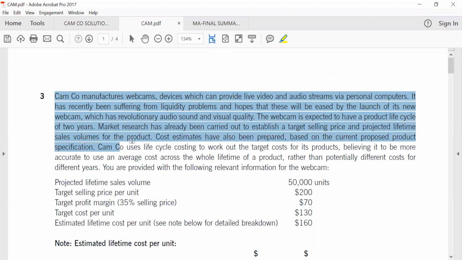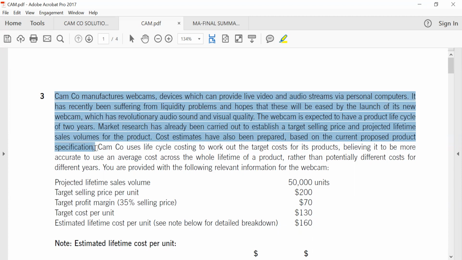Market research has already been carried out to establish a target selling price and projected lifetime sales volume for the product. Cost estimates have also been prepared based on the current proposed product specification. As all the time, this is life cycle costing, or strictly target costing, right? Pardon me, right?